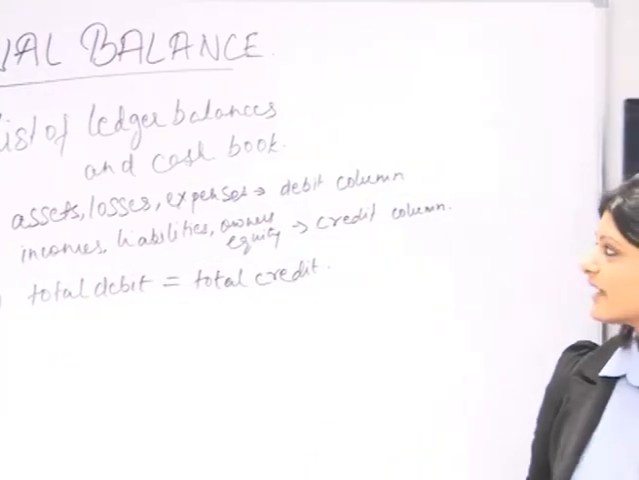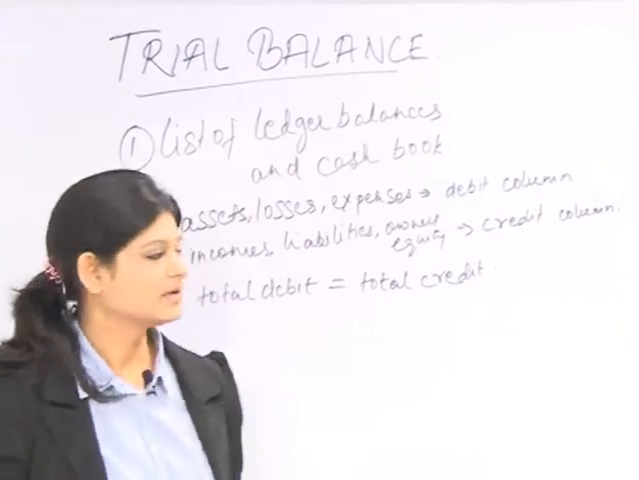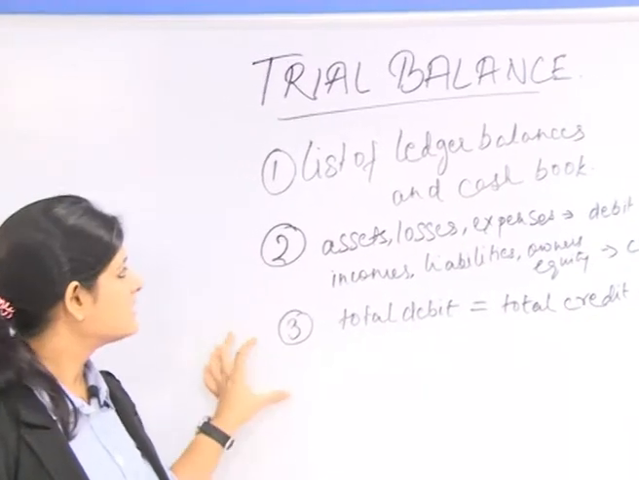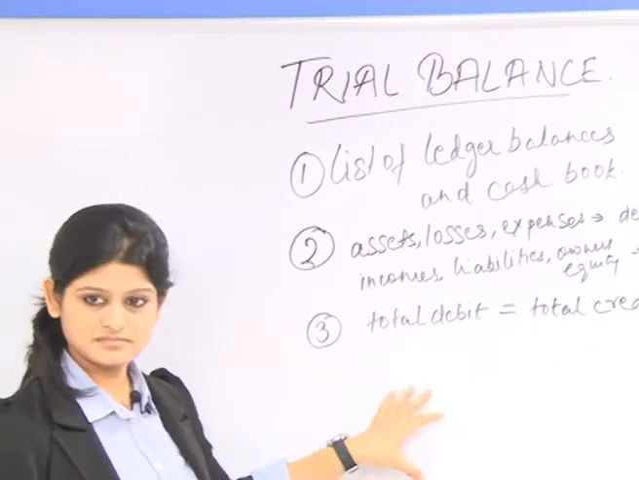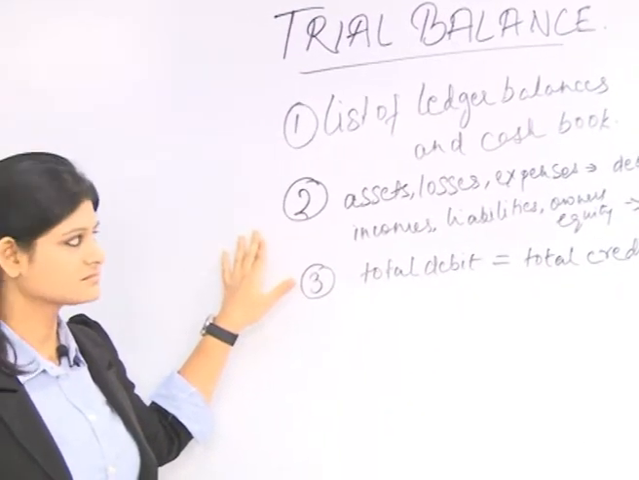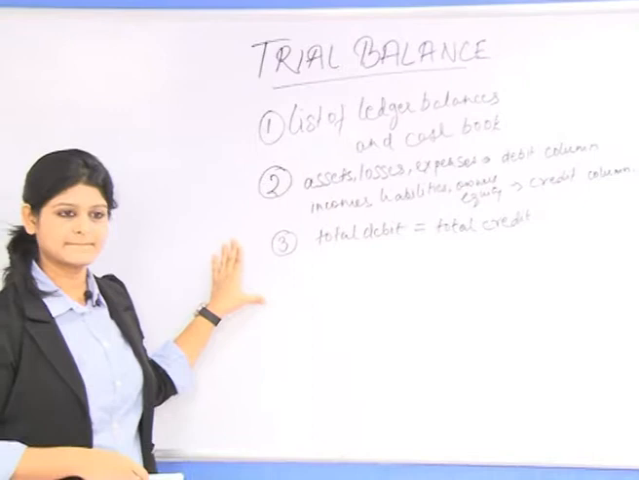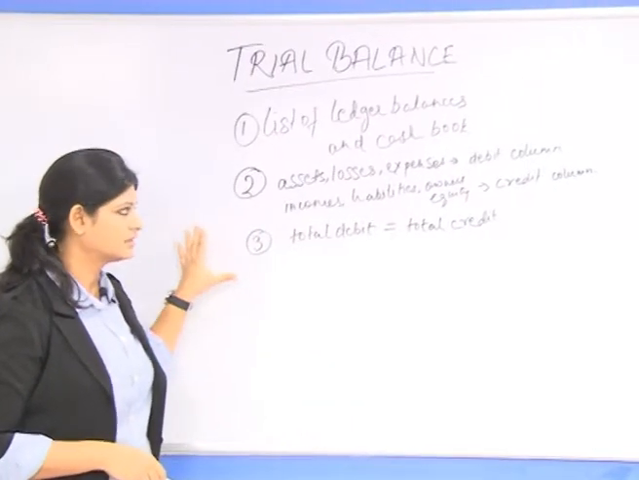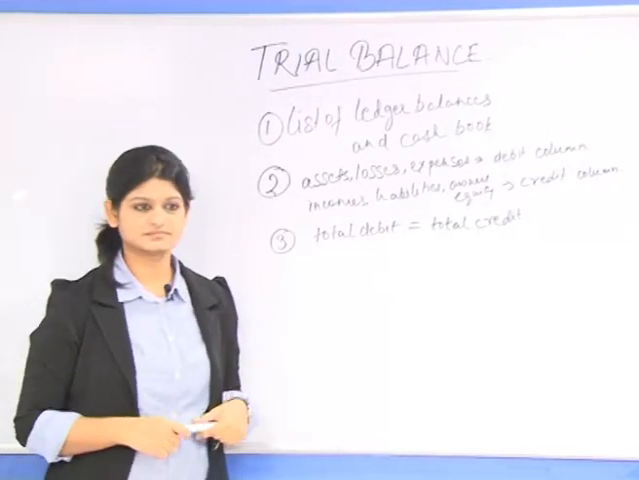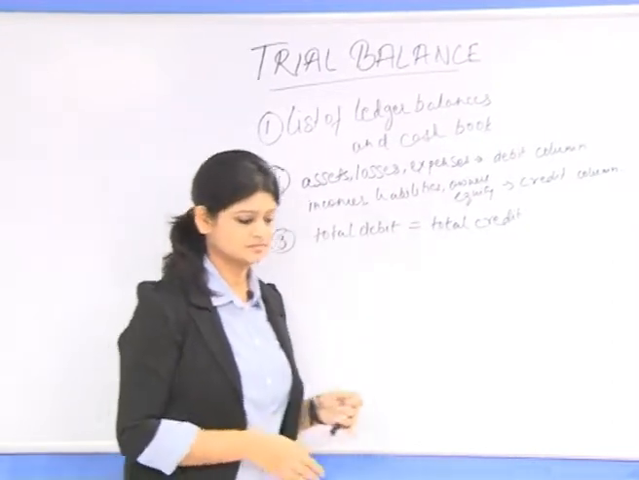Before rubbing the board, can we have a recap of the definition of the trial balance? Let us all say the definition of the trial balance. A trial balance is a list of ledger balances and cash book. Very good. The assets, losses and expenses should be recorded in the debit column, whereas the incomes, liabilities and owner's equity should be recorded in the credit column. Exactly. And then as per double entry system, the total debit should be equal to total credit. Okay, so now shall I rub the board?